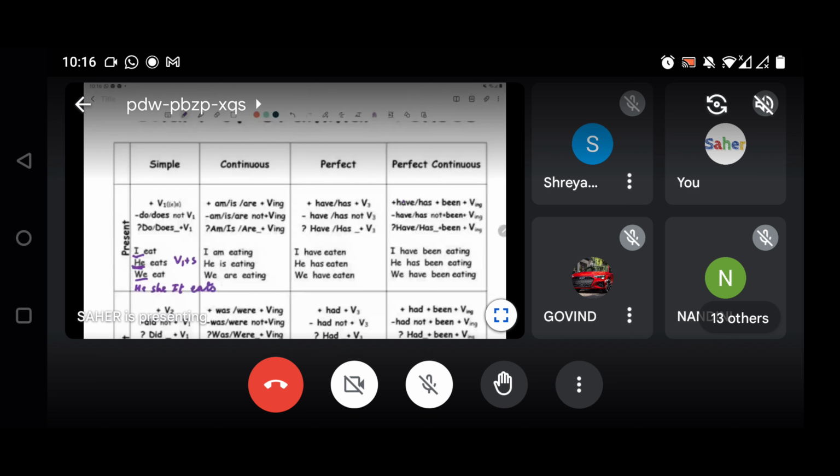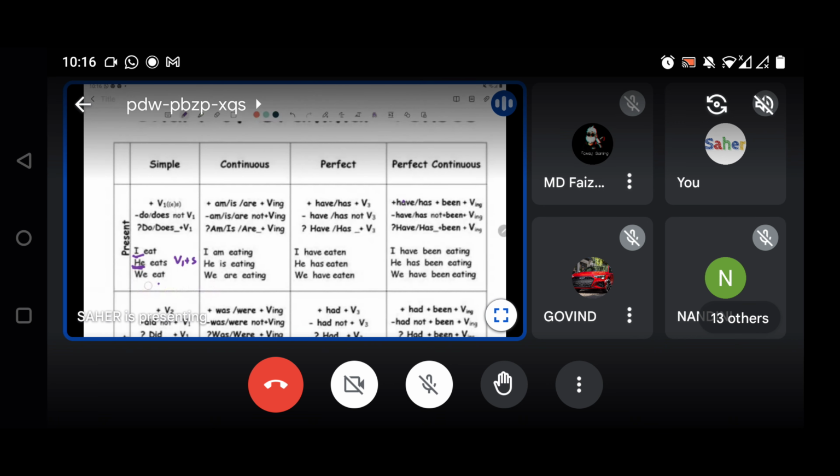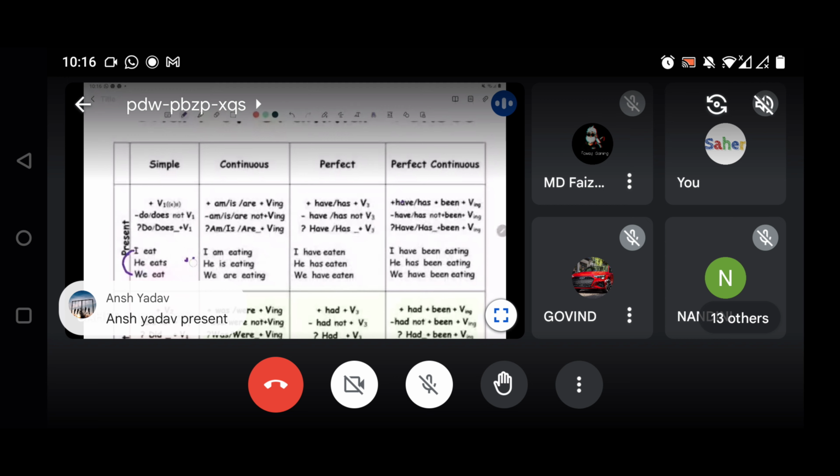Yes, ma'am. Apart from these two subjects, I and we, or any plural form, we have to use only the verb first form, and s should not be added.